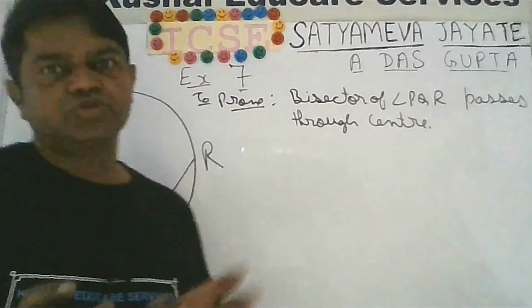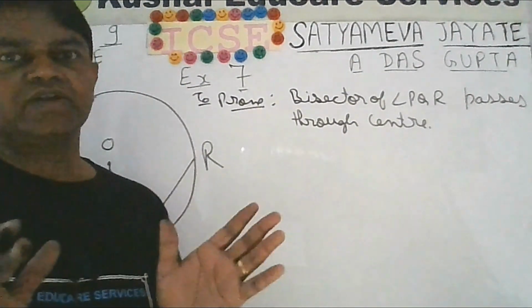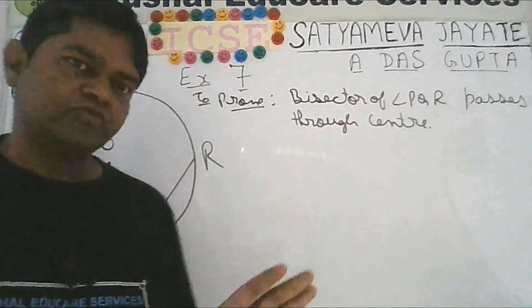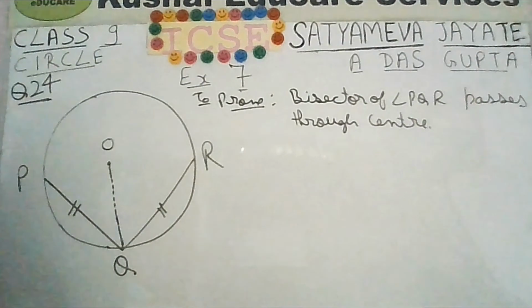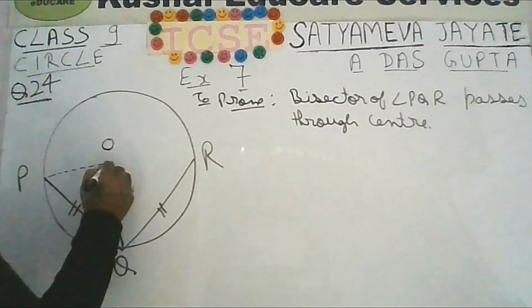There can be various approaches. It depends on you how you want to approach a particular question. Whenever you have a question of prove anything, how you prove it is up to you. Anyway you can prove. So one approach can be you join O with P like this. You join O with R.